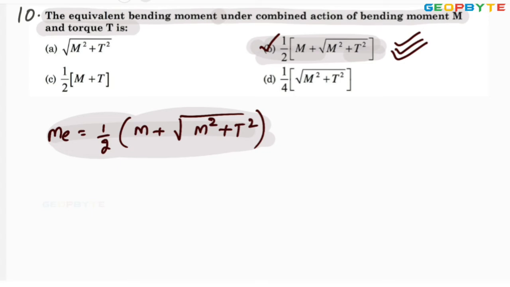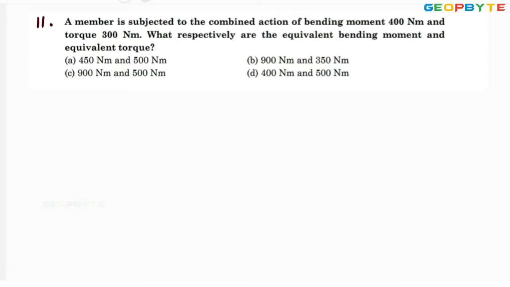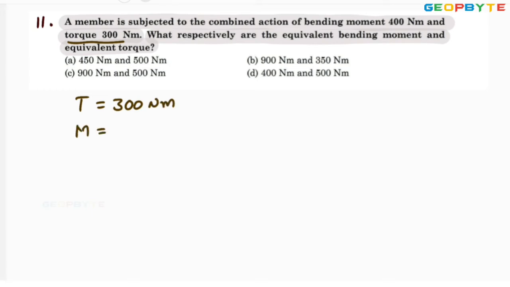Let us go for another problem. Next problem. A member subjected to combined action of bending moment and torque, what respectively are the equivalent bending moment and equivalent torque? The torque given is 300 Newton meter. Bending moment given is 400 Newton meter.